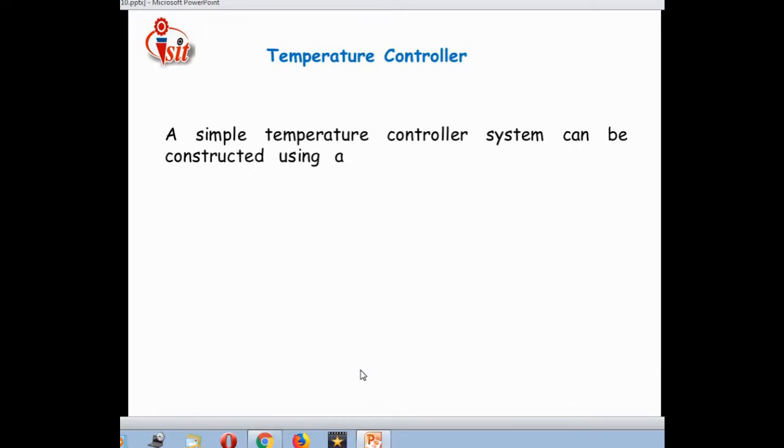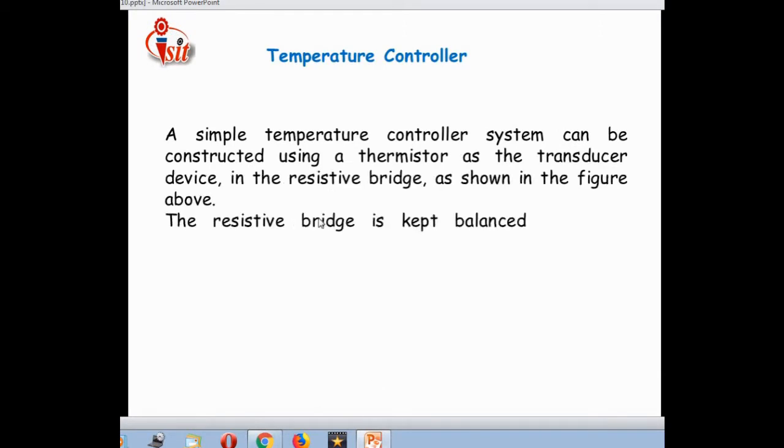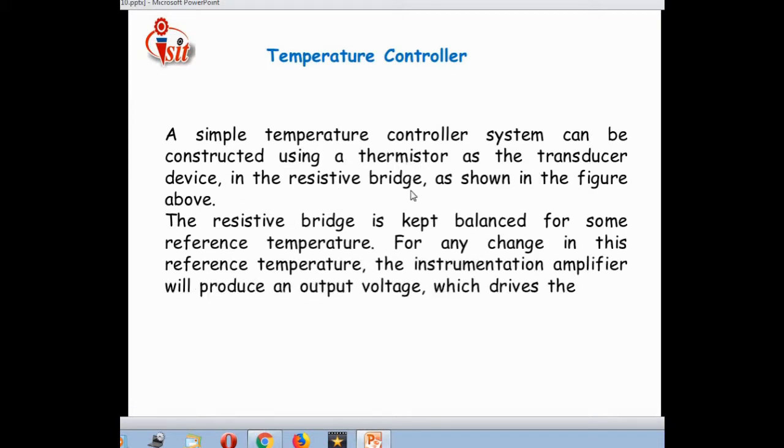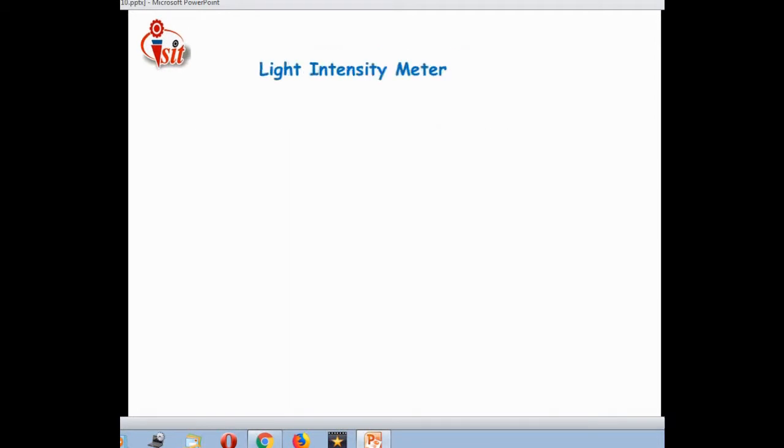As I have told, a simple temperature controller system can be constructed using a thermistor as a transducer device in the resistive bridge as shown in the figure above. The resistive bridge is kept balanced for some reference temperature. For any change in this reference temperature, the instrumentation amplifier will produce an output voltage, which drives the relay, which switches the heating unit on or off, thereby controlling the temperature.